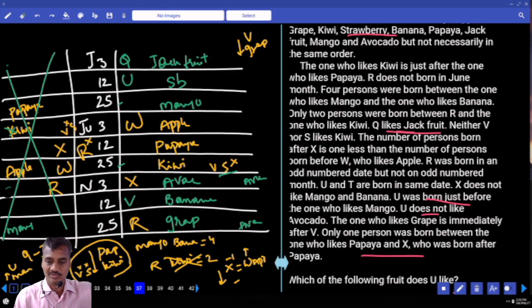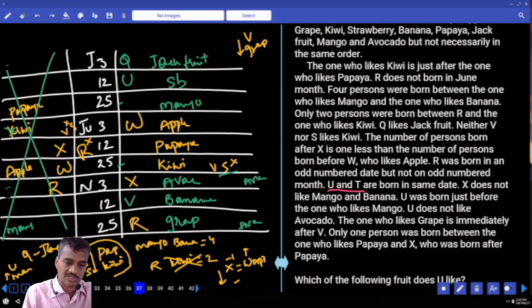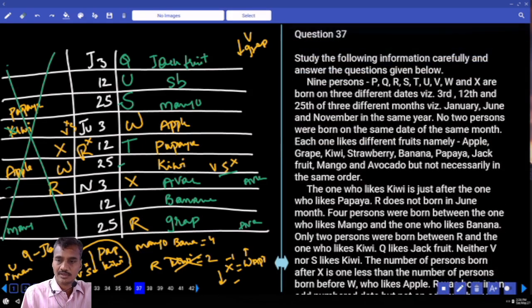Now T and U were born on the same date. U is on 12th, T must be on 12th, T is here. Now there are 2 persons. S cannot be at this place. S must be here. Now if S is here, who is the person left over? Now P is the person left over. Then now this is the final arrangement. Question numbers 37 to 40. Clear now?